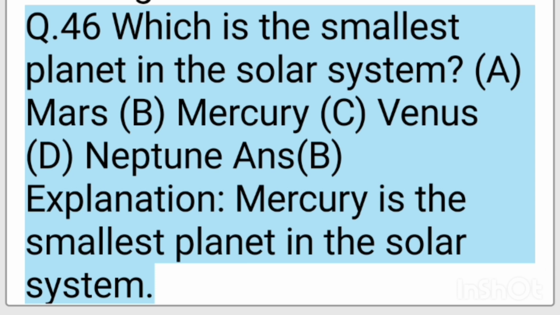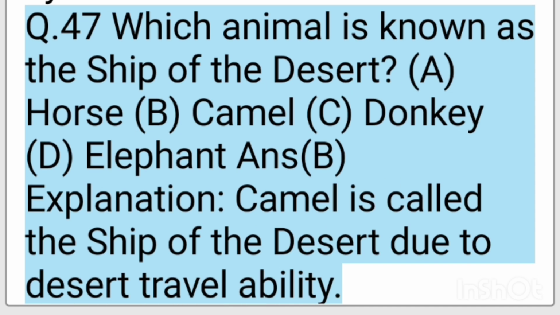A. Mars. B. Mercury. C. Venus. D. Neptune. Ans. D. Explanation, Mercury is the smallest planet in the solar system. Q. 47. Which animal is known as the ship of the desert?